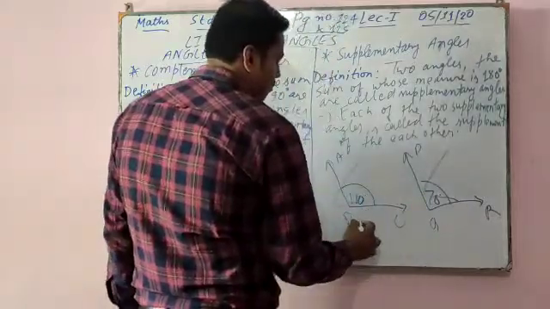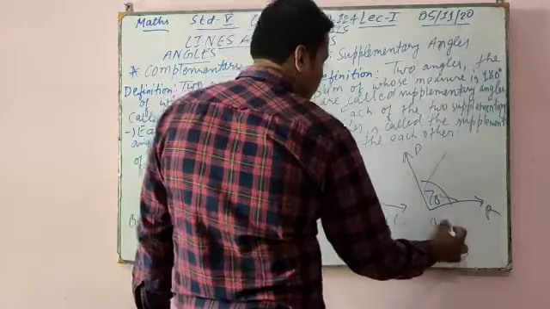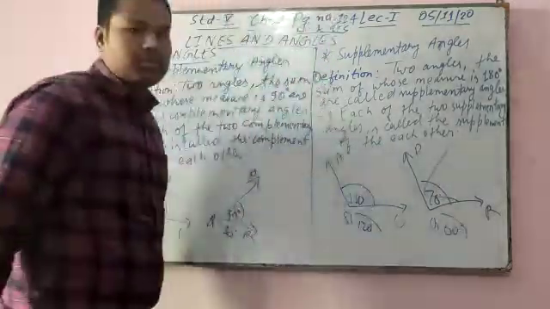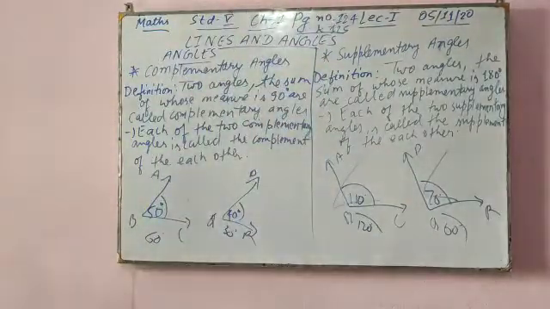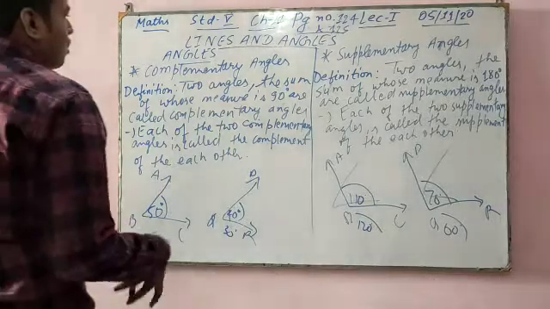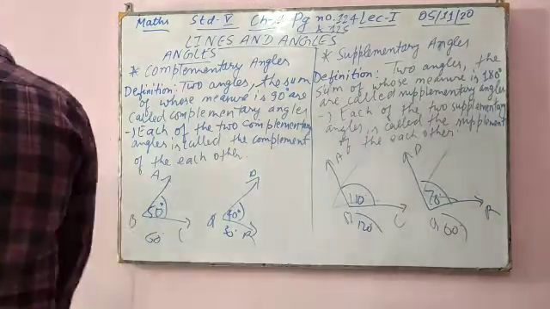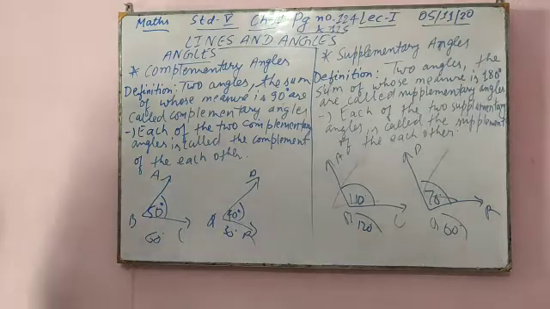If it is 120 degrees, then it should be 60. So complementary angles means the sum of two angles is 90, and supplementary says the measure of two angles should be 180.